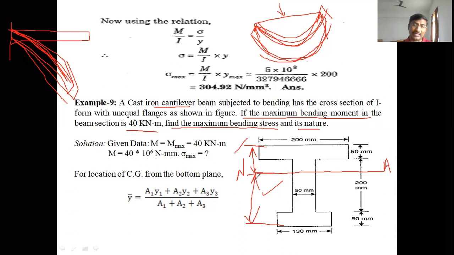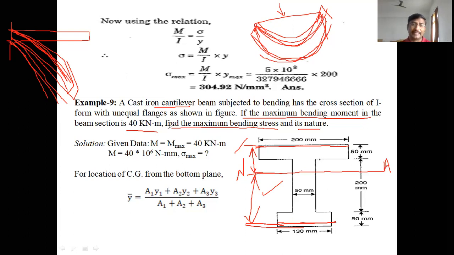The layers which are far away from the neutral axis are subjected to maximum stress. That means the stress on the upper layer is less than the stress on the bottom layer. So maximum stresses will be developed at the bottom layer because it is at a greater distance than the top layer. So what type of stress are the bottom layers subjected to? Bottom layers are subjected to compressive stress in the cantilever beam.